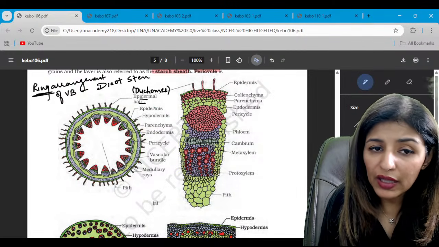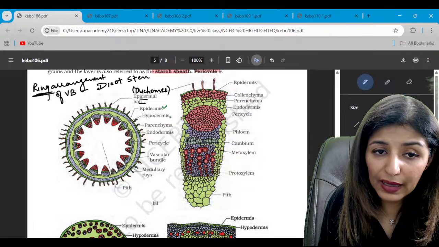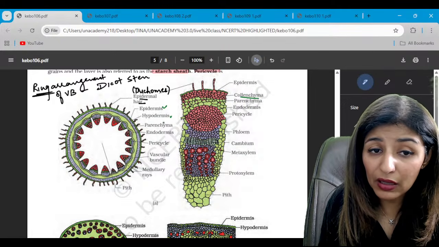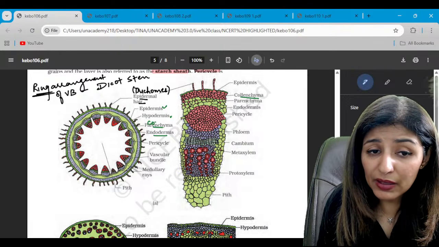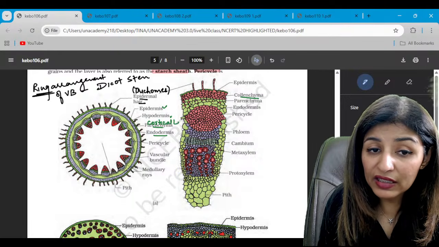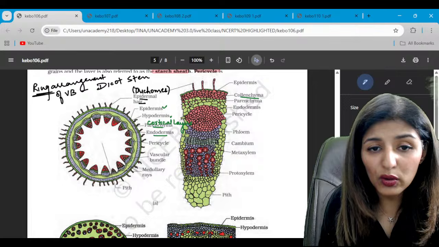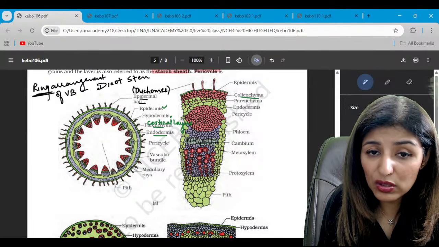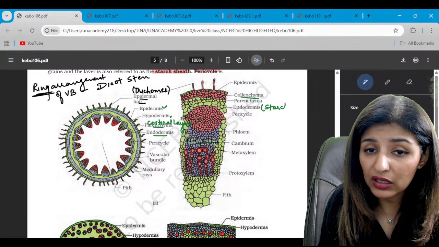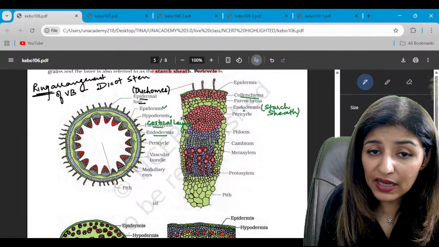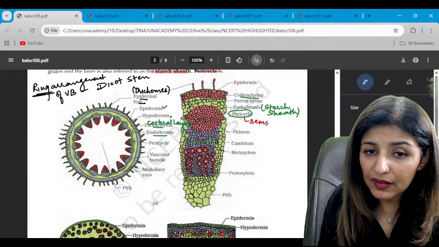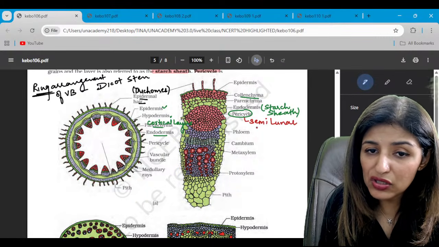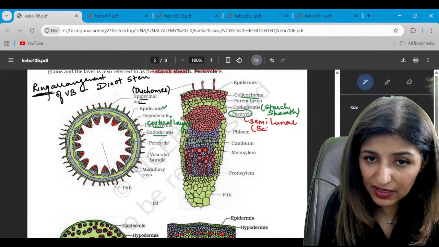Epidermis, single layered, hypodermis made up of collenchyma, parenchyma, endodermis. Parenchyma forms the cortical layers, and the innermost layer is endodermis, and endodermis here is also known as starch sheath because it has lot of starch grains. Pericycle, do we see here? Pericycle is semi-lunar patch. What is it made up of? It is made up of sclerenchyma.